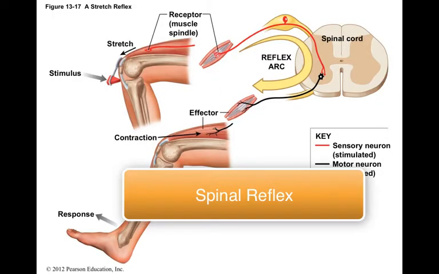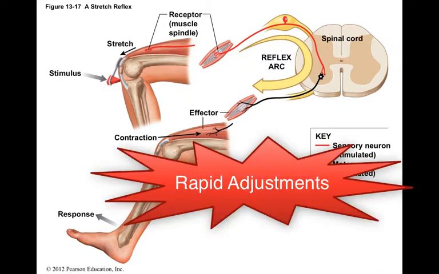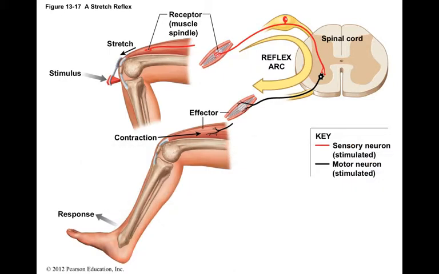This segment is on spinal reflexes. A reflex is a rapid automatic response to a stimulus. Reflexes can make rapid adjustments in the function of organs or organ systems. Each time a particular reflex is activated, it will produce the same motor response.